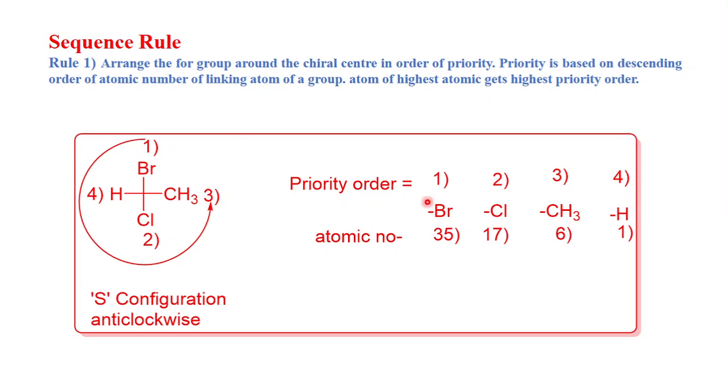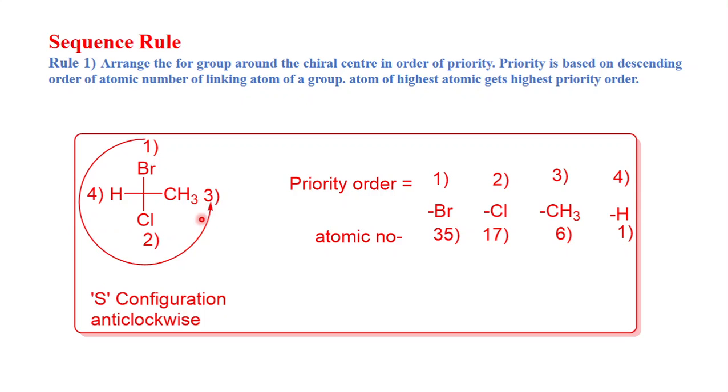Now we have to see the rotation. You have to ignore the fourth group, याला आपण इग्नोर करतोय. Now we have to see the sequence 1 2 3 only. So this is your 1. Now 2 and 3, 1 2 3.